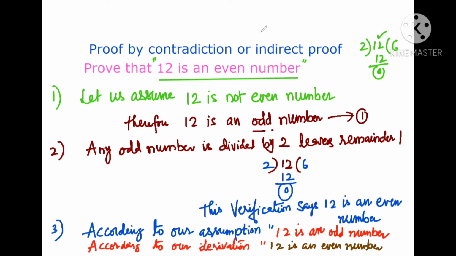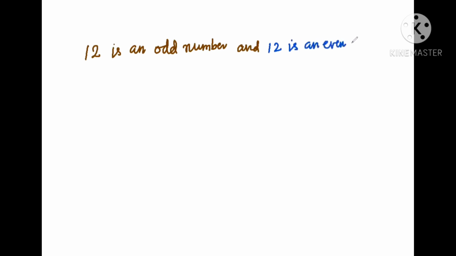So we have reached the contradiction here. 12 is an odd number according to our assumption, and 12 is an even number according to our derivation.